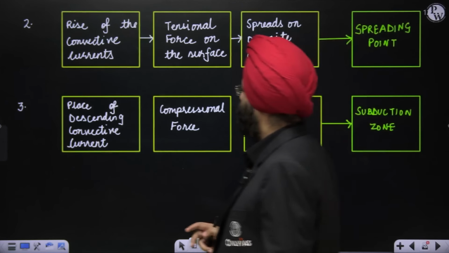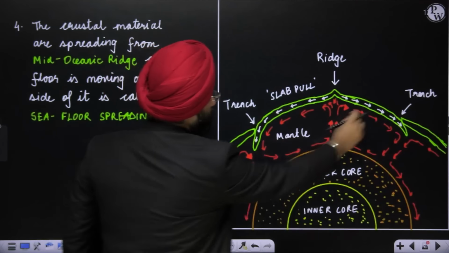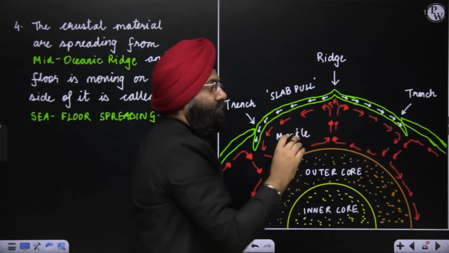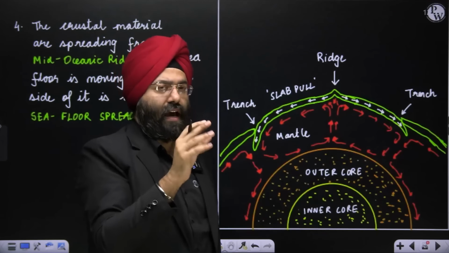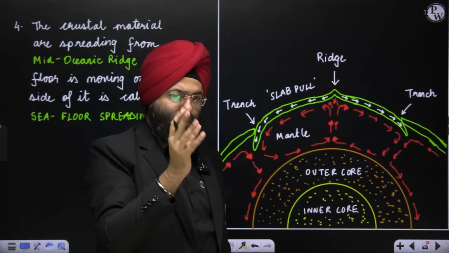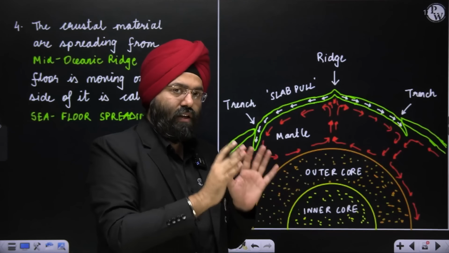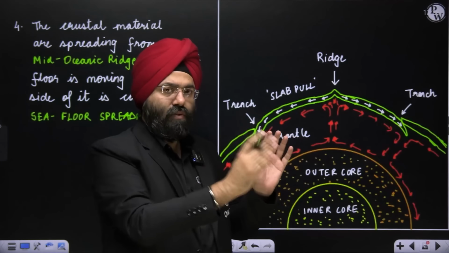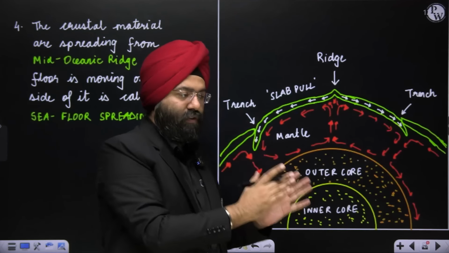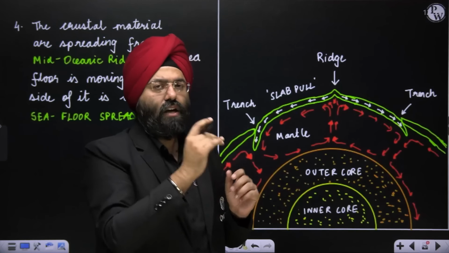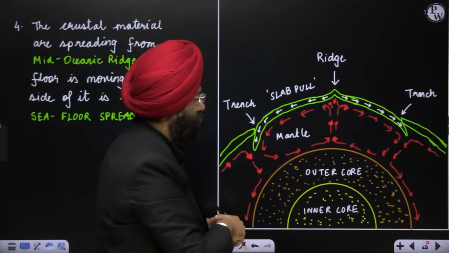Now see here. That is why I am telling you, both of them, Harry Hess and Arthur Holmes, have contributed directly and indirectly to both the theories. But for the convectional current theory, first Arthur Holmes, then possibly Harry Hess. But for seafloor spreading, again, the main person is Harry Hess. Indirectly, obviously, Arthur Holmes has also contributed.